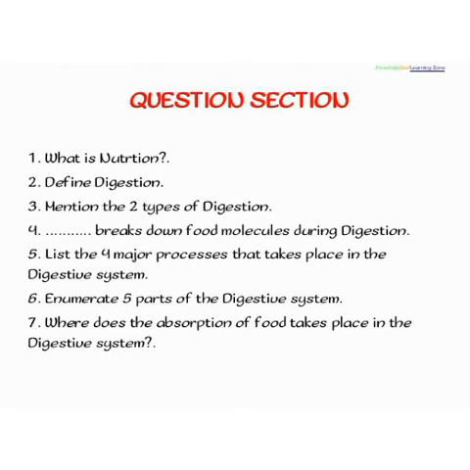The fifth, list the 4 major processes that take place in the digestive system. The sixth is enumerate 5 parts of the digestive system, while the last but not the least question, which is the 7th one, is where does the absorption of food take place in the digestive system.